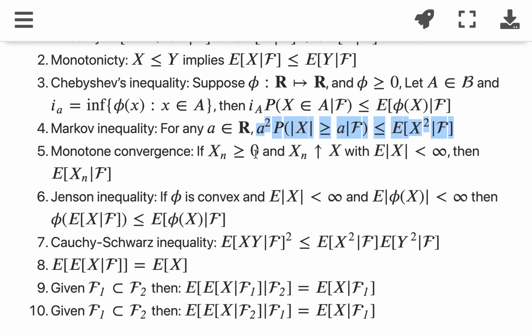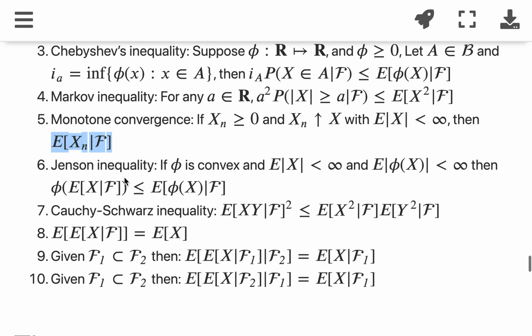And then monotone convergence, that's basically from measure theory, where if I have Xn converging up to X, both positive, and X is integrable, then this will converge to the expected value of X given F. The Jensen inequality here is the same as what we see for regular expectations.